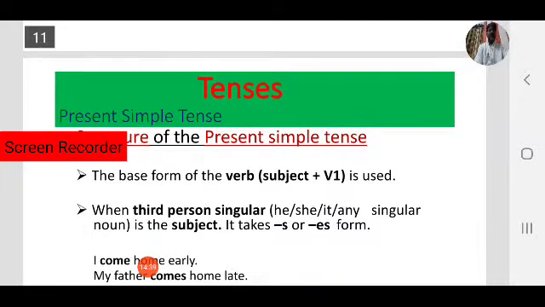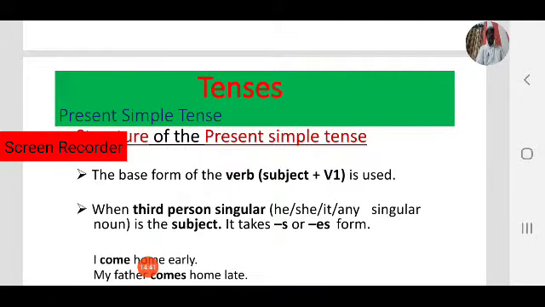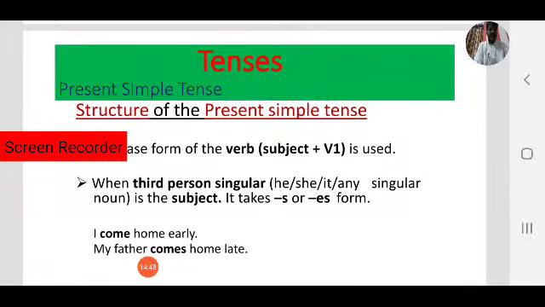What is the structure of the present simple tense or simple present tense? We have seen some examples, and we have observed the verb forms which are in bold letters. So now we focus on what is the structure of the present simple tense.